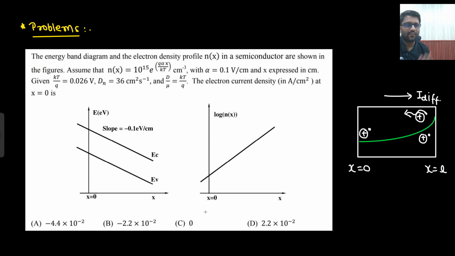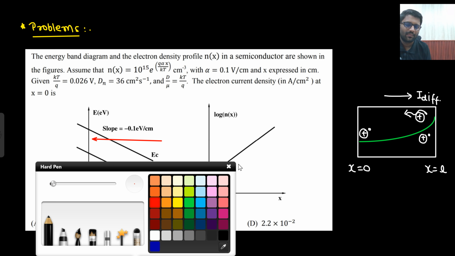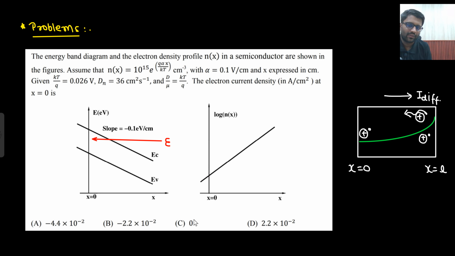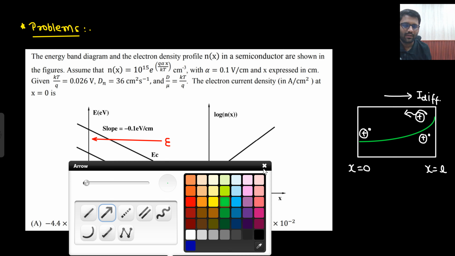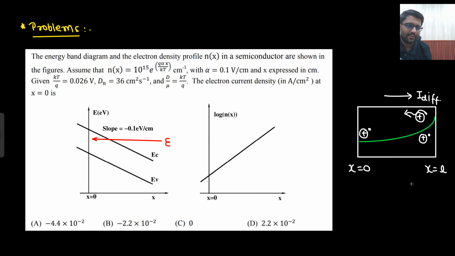In the direction of electric field, the slope of conduction band will be positive. So this is the direction of electric field. Now whether it is an external electric field or a built-in electric field, we don't know. But one thing I know: my electric field is in this direction. That's the only thing I know.